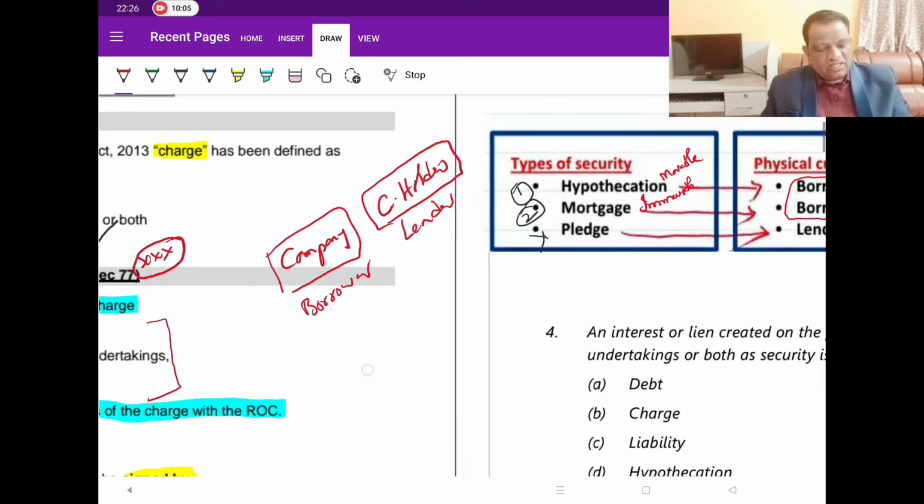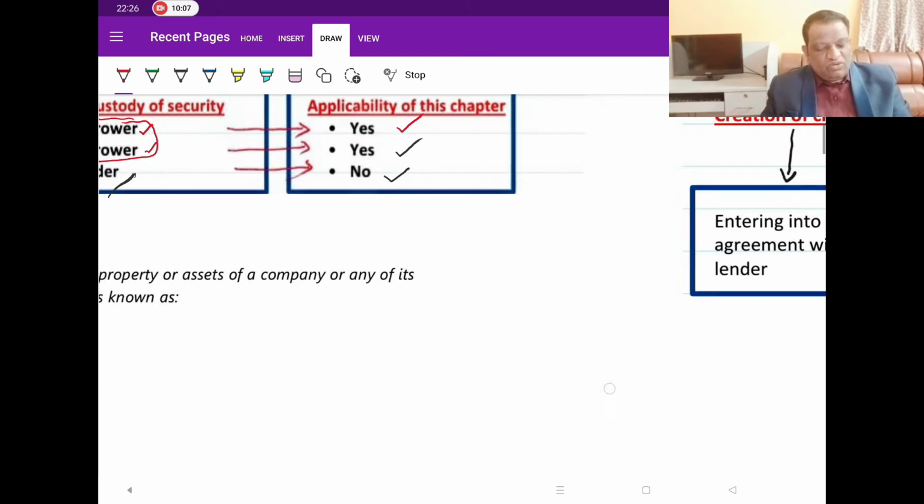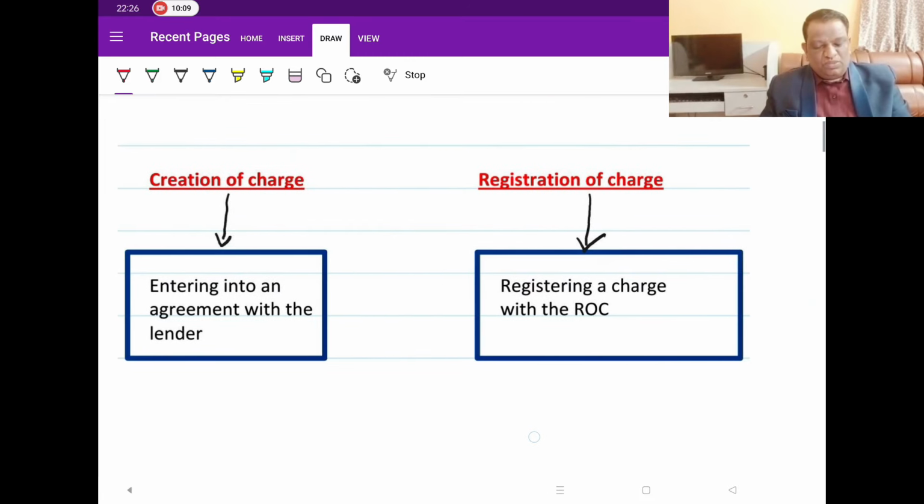To understand this, we basically need to look into these two terms first. One is creation of charge, the second is registration of charge. Creation of charge is nothing but the borrower entering into an agreement with the lender. Under this, the parties involved are the borrower and the lender, or you can call it the creditor. These are the two parties, or using our technical language here, the charge holder.